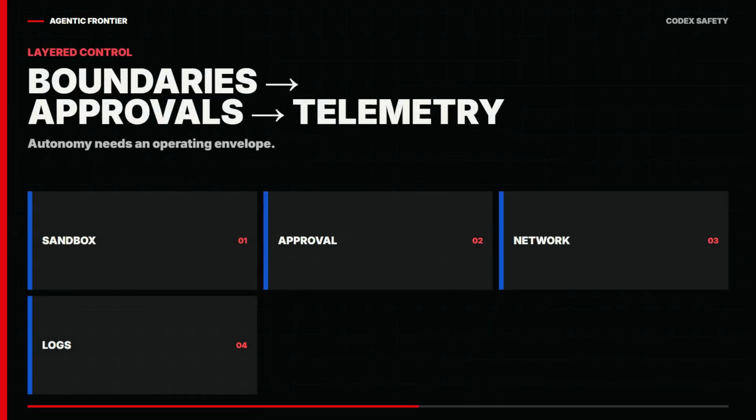OpenAI's description of running Codex safely shows what layered control looks like in practice: technical boundaries, approval decisions, network policy, and logs of tool activity and results. The point is not that every agent must copy one product. The point is that serious autonomy needs boundaries before speed, not after an incident.